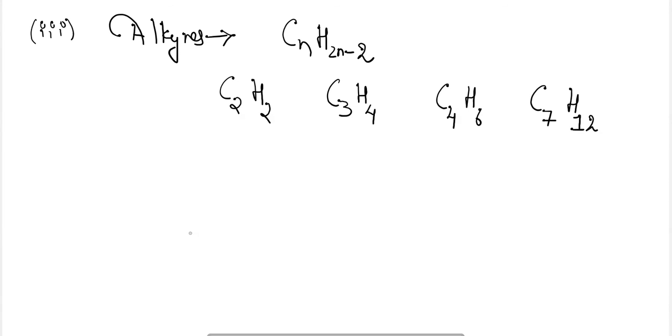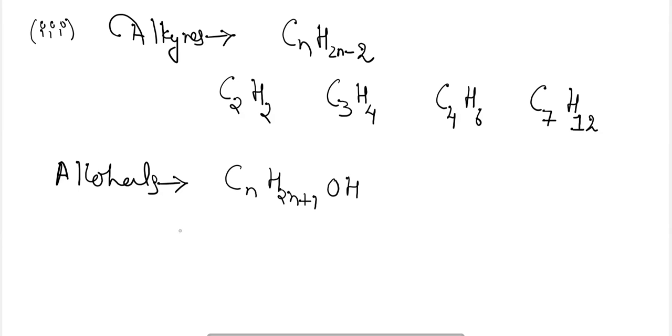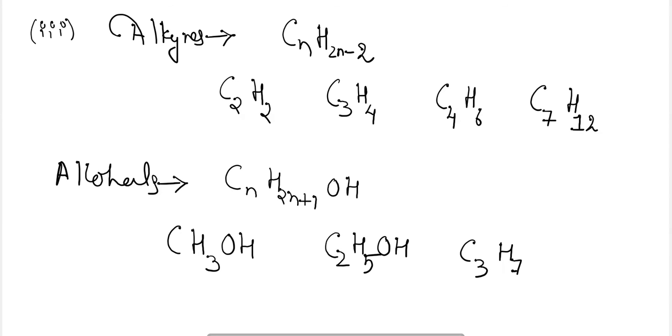Similarly, word roots can be used for alcohols also, CnH2n+1OH. If I am writing the word root, it will be like this. And the compounds here will be CH3OH, C2H5OH, C3H7OH.